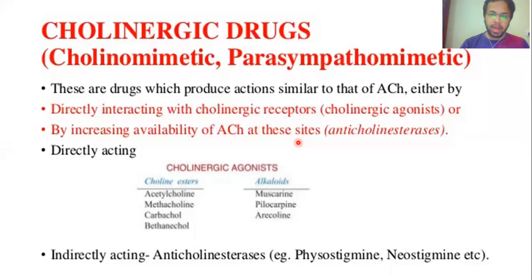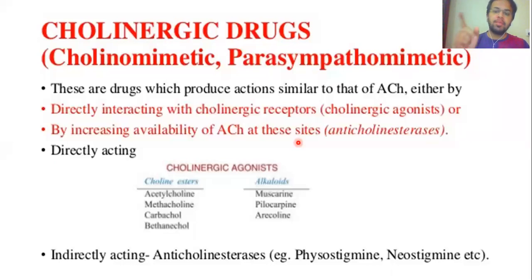There is also another type of cholinesterase which is present in your blood, in the plasma. That type of enzyme is known as the butyrylcholinesterase enzyme. So the enzyme which degrades the acetylcholine in the synaptic area is known as the acetylcholinesterase enzyme.